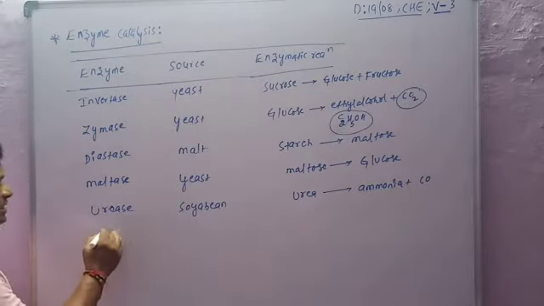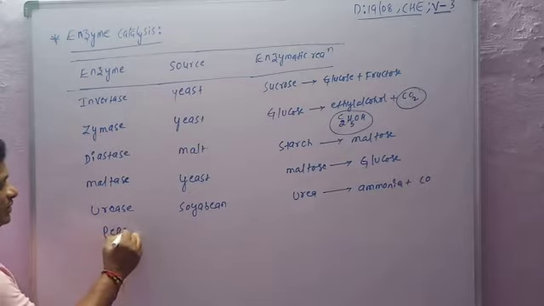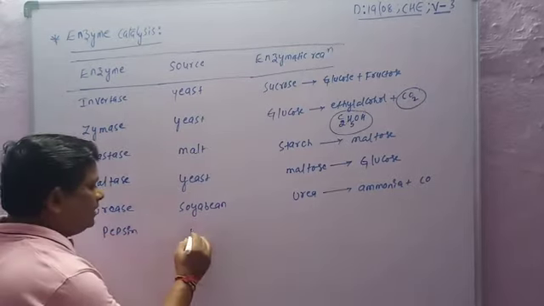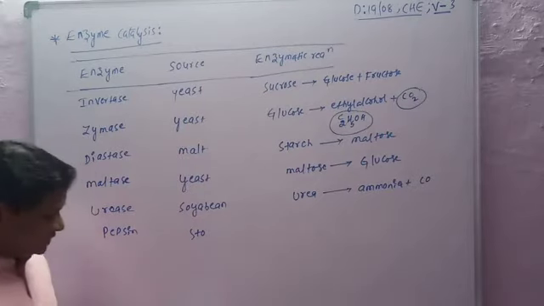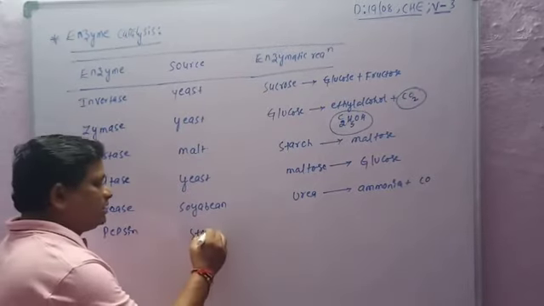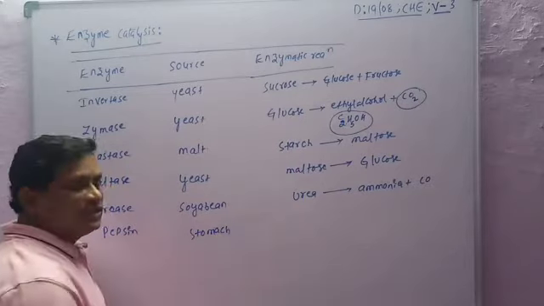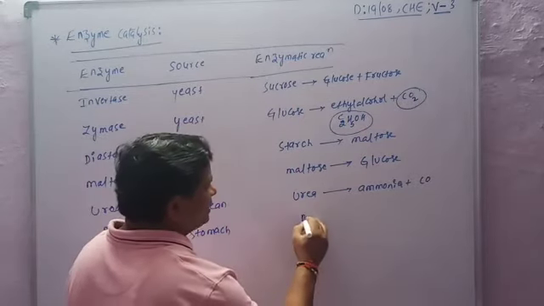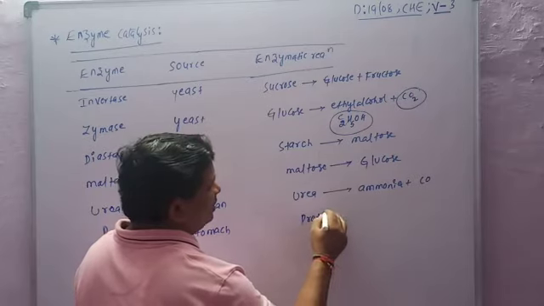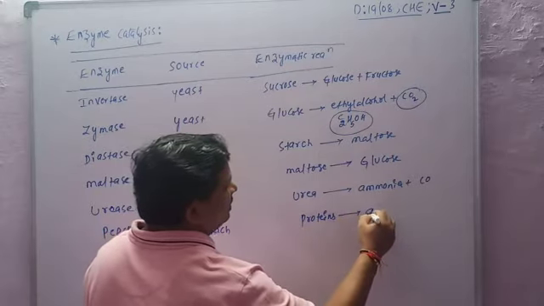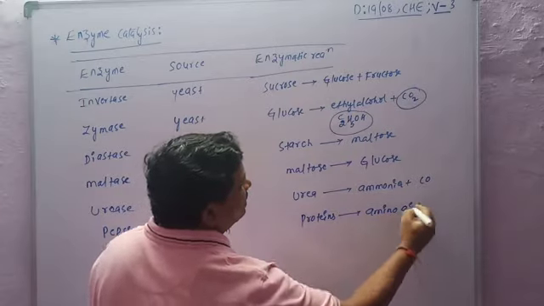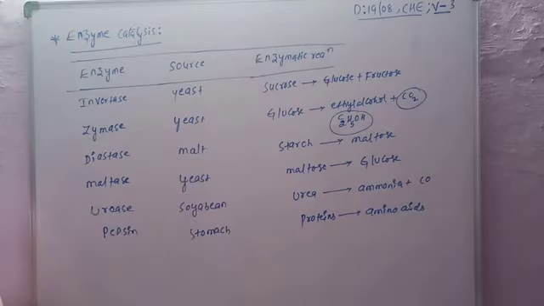The next enzyme is pepsin. Its source is the stomach, and proteins are converted into amino acids.